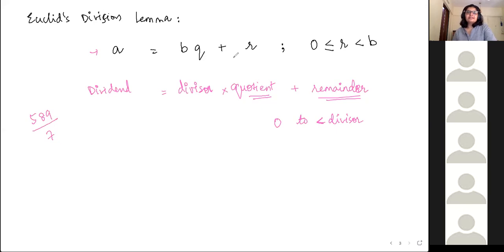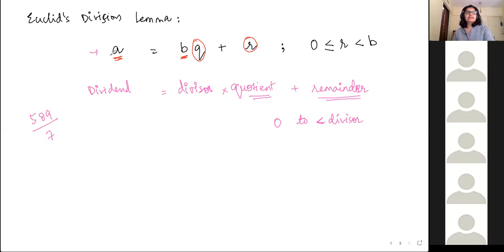So basically what Euclid is saying is that if you have any two random numbers a and b, one bigger and one smaller, then you will always find a unique q and r which satisfies this equation.